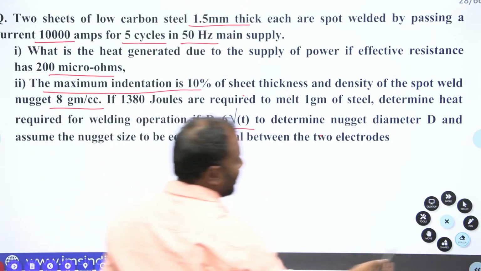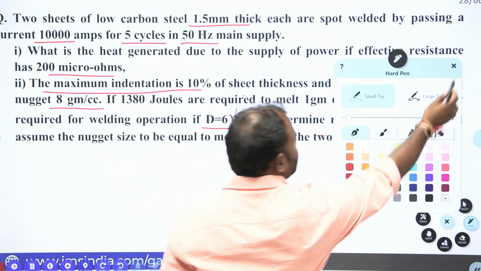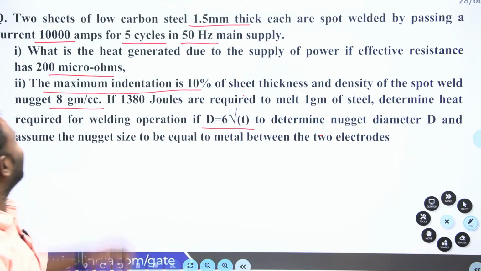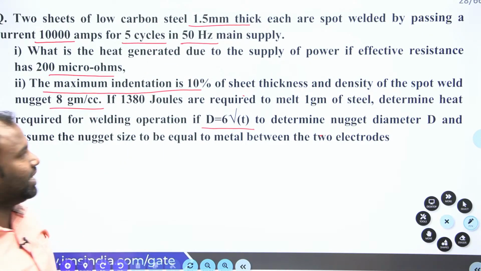So first you write the given data so that you will get some clarity on what you are supposed to find. Two sheets of carbon steel, each 1.5 mm thick, are spot welded.